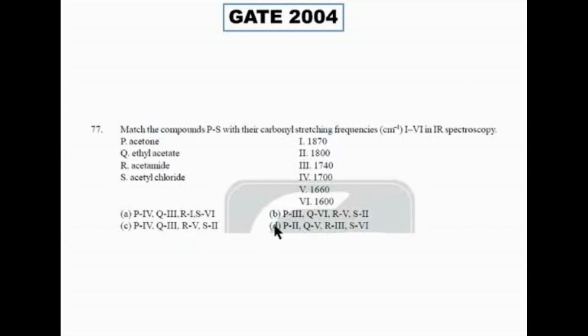So A and D ruled out. So option C and option B la answer பண்ணோம். இப்போ Q is 6 in option C. Ester can it be 1600? இருக்க வாய்ப்பு இருக்காப்பா? No, ma'am. No, impossible. So S cannot be 6.